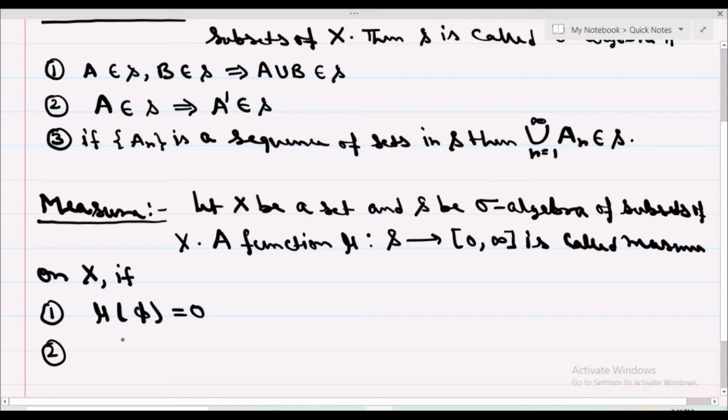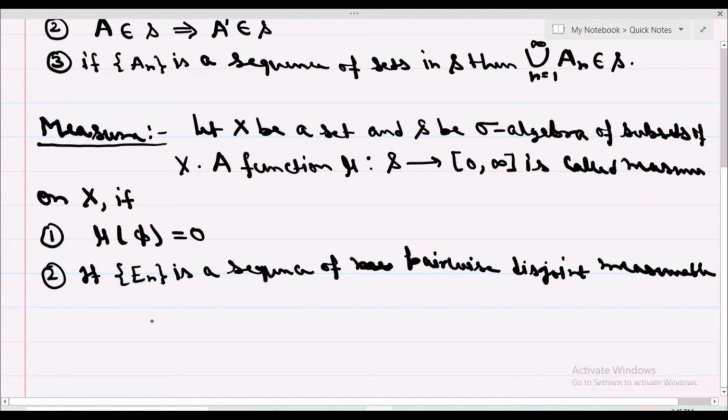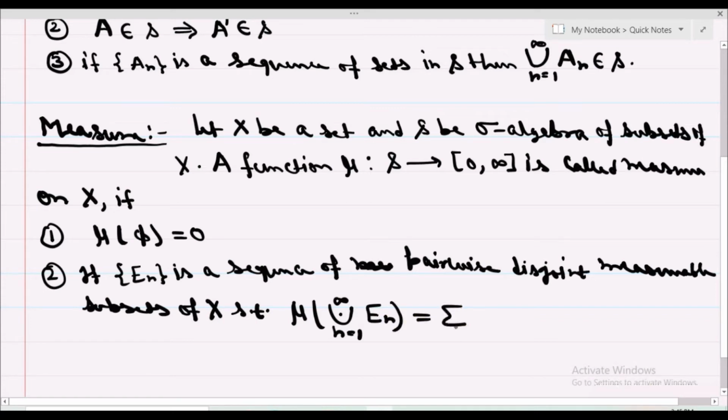Number 2, if En is a sequence of pairwise disjoint measurable subsets of X, then mu of union n equal to 1 to infinity En is summation n equal to 1 to infinity mu of En.